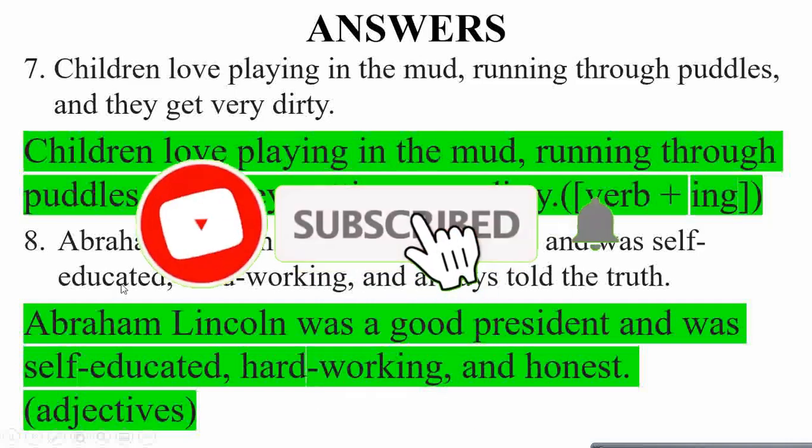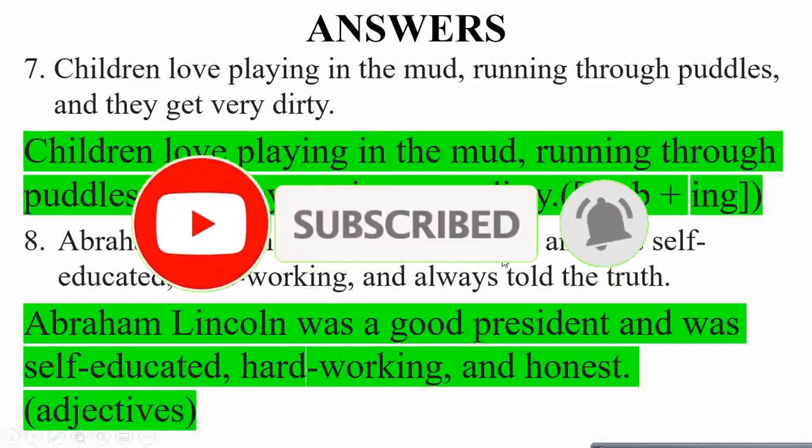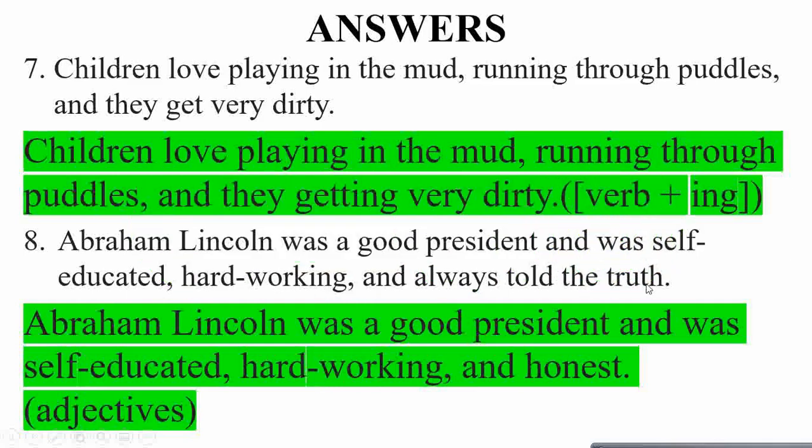Question 8. Abraham Lincoln was a good president and was self-educated and hardworking and always told the truth. So we have to make them all adjectives because we started off with adjectives and ended up with a whole sentence. So Abraham Lincoln was a good president and was self-educated and hardworking and honest. So for always told the truth, we have to convert this to an adjective.